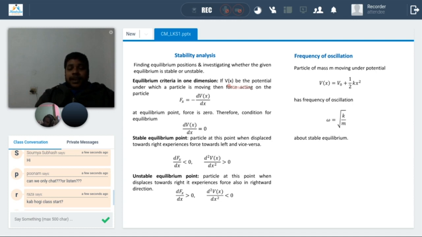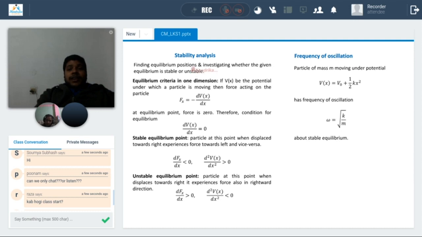That's the one-dimensional case. But we will look, because stability analysis is part of both part B and part C of the syllabus. This is mentioned. So probably we are going to have a lot of problems on that. This is a very basic understanding. When we are solving problems, we may need more evolved techniques, but this is the basic definition.